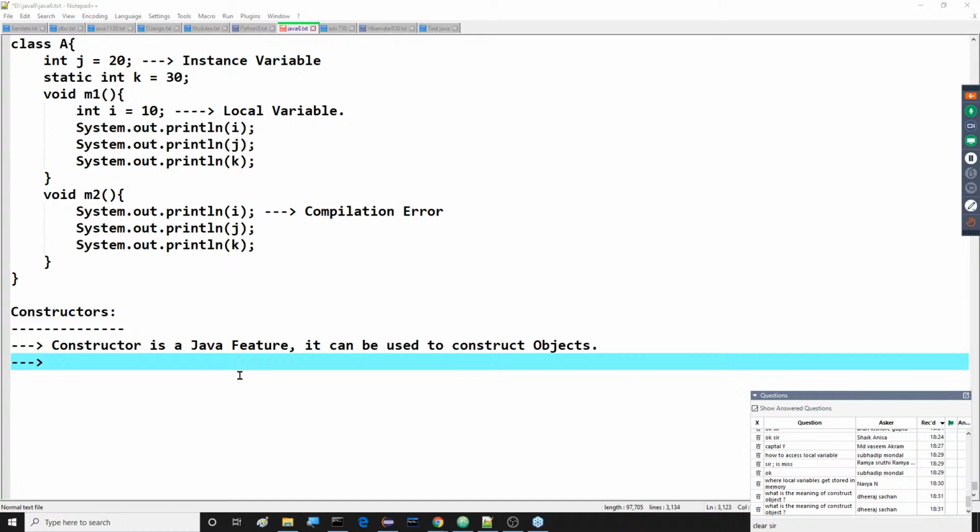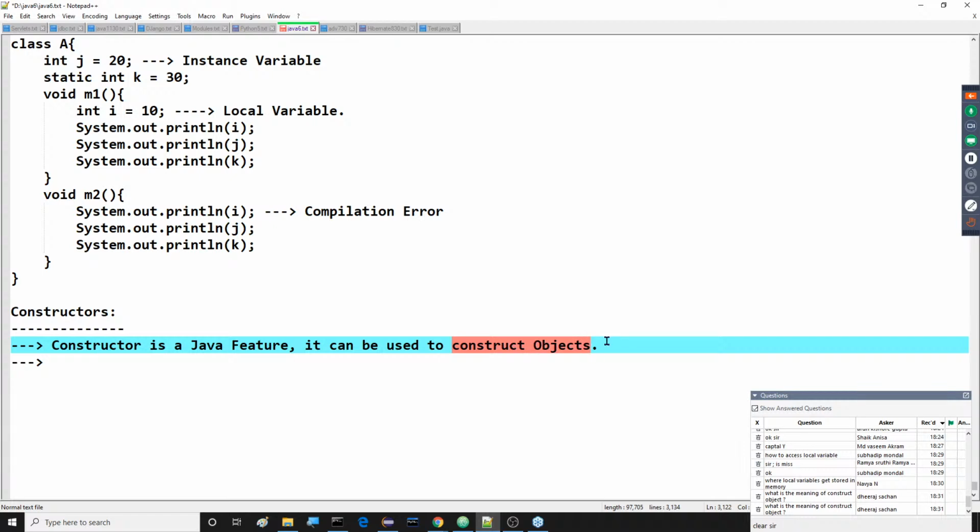Next one is after completion of this, the people are asking the question: what is the meaning of construct objects? What do I have to respond for this question, guys? What is the meaning of construct objects? You don't know about this construct word? At least are you aware about create object?